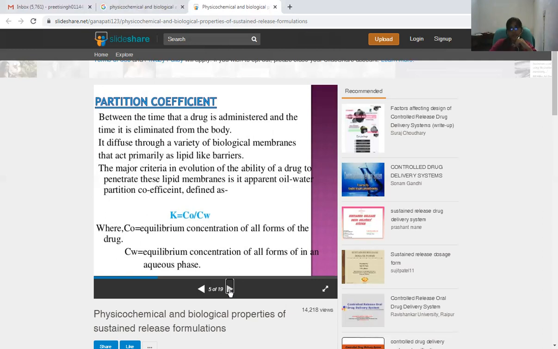The major criterion in evaluation of the ability of a drug to penetrate these lipid membranes is its apparent oil water partition coefficient, defined as K = Co/Cw, where Co is the equilibrium concentration of all forms of drug in the oil phase and Cw is the equilibrium concentration of all forms of drug in an aqueous phase.